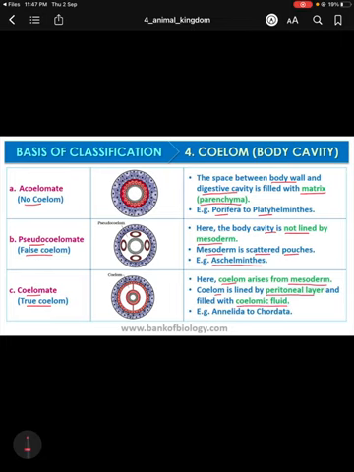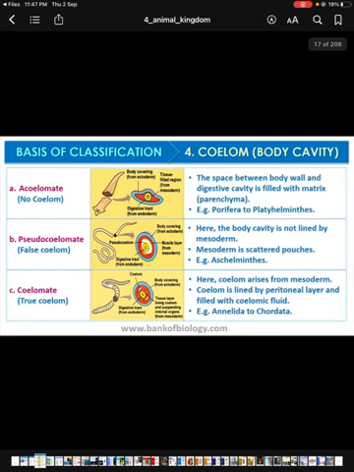So from Annelida to Chordata, all the groups of organisms, that means Annelida, Arthropoda, Mollusca, Echinodermata, Hemichordata and Chordata, these types of organisms show this type of division. Here also in this diagram, coelomate, acoelomate and pseudocoelomate organisms are clearly described.